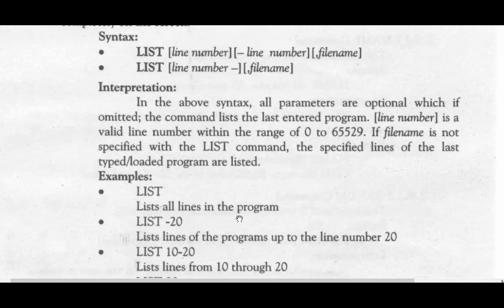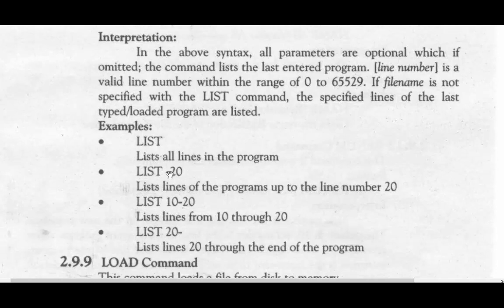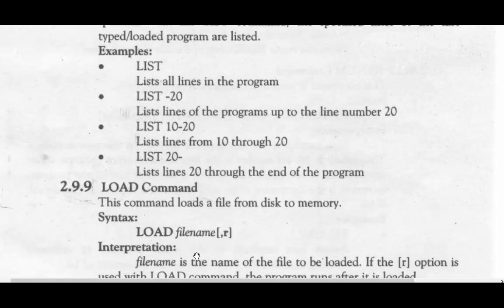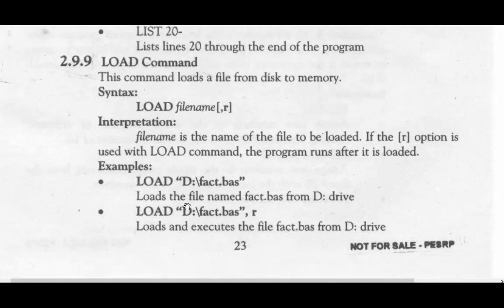List example: list lists all lines in the program. List -20 lists the program up to line number 20. List 10-20 lists line numbers from 10 through 20. List 20- lists lines 20 through the end of the program. These are the different workings of the list command with different optional parameters. Next one is the load command.